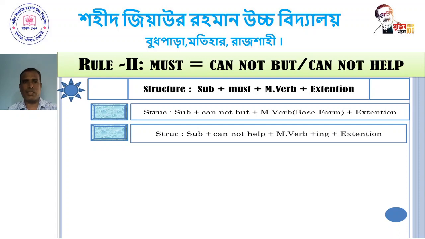So see the structure: subject plus must plus main verb plus extension. If you follow this sentence, you will do the sentence easily. Subject plus cannot but plus main verb, and this will be the base form, plus extension.